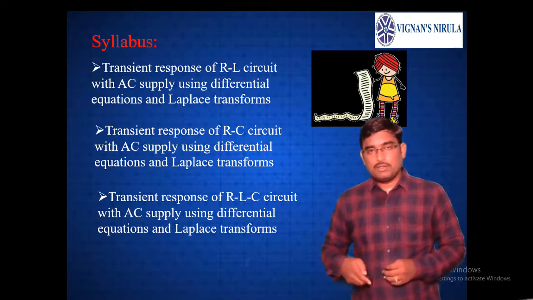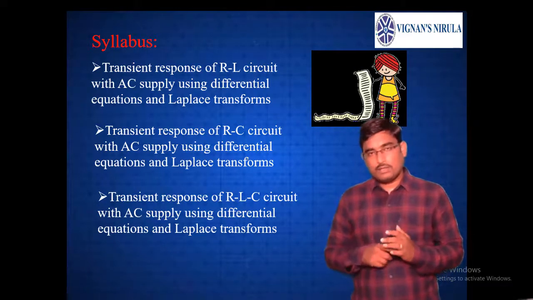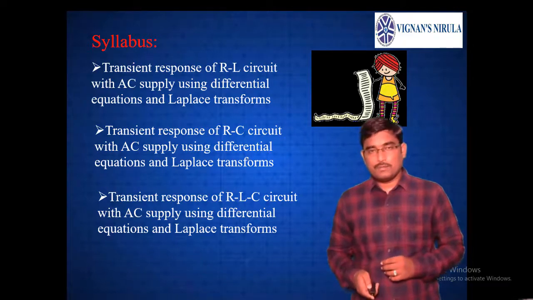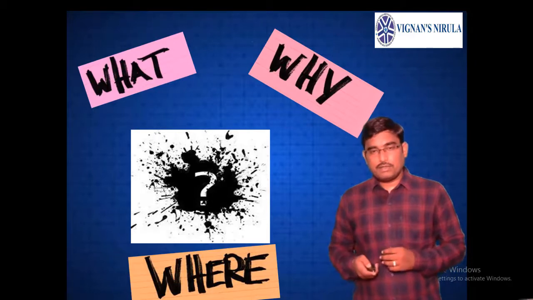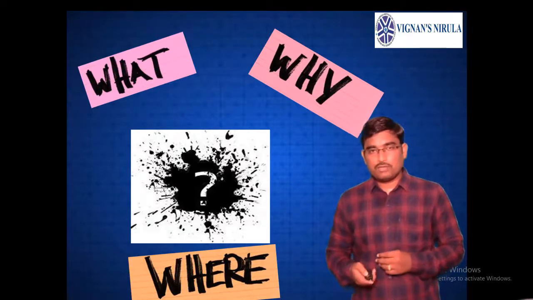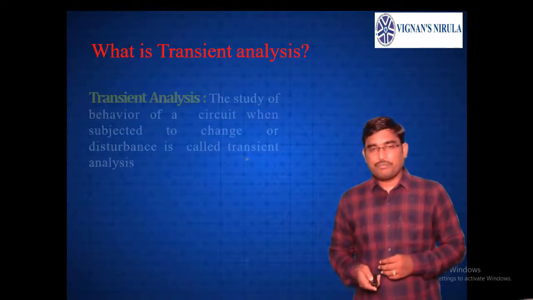These topics give the exact concept for theoretical analysis. By using this, we can solve any type of problem in the transients. So now, first, what is a transient? Why does transient occur? Where does transient occur? These are the important things we need to know. So what does transient analysis mean?